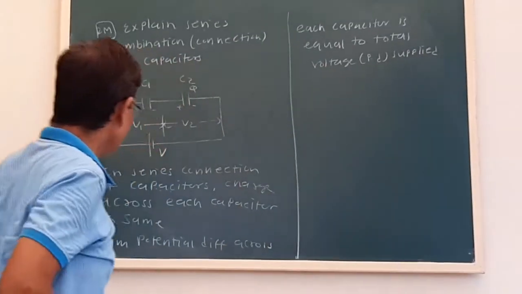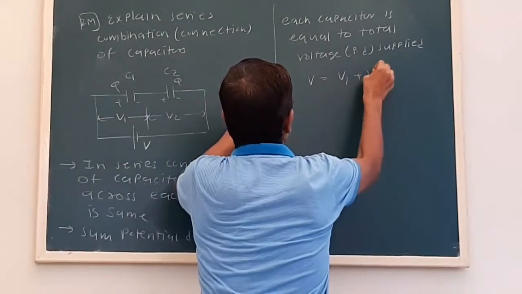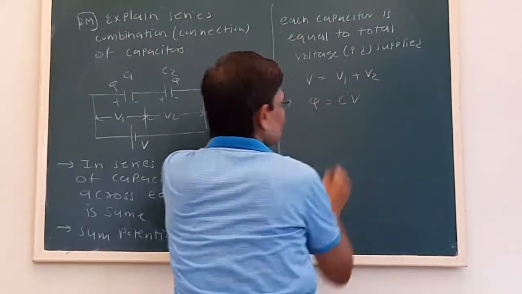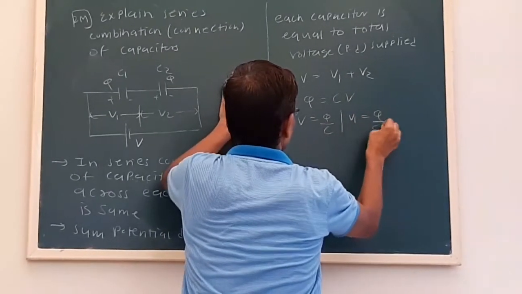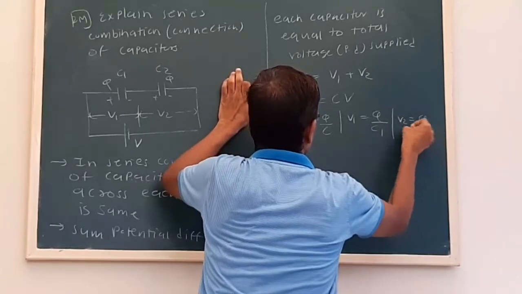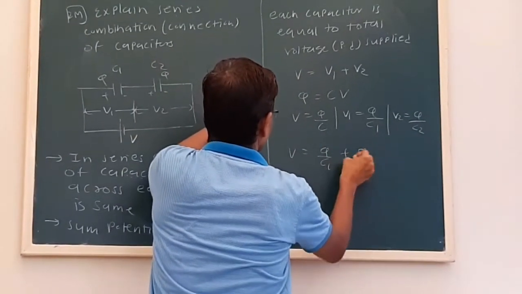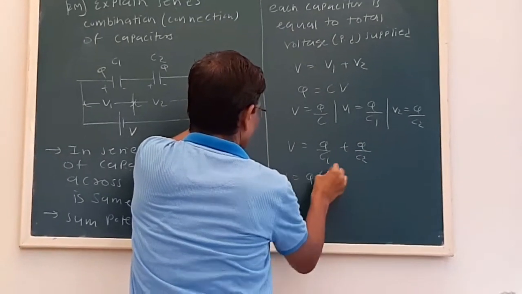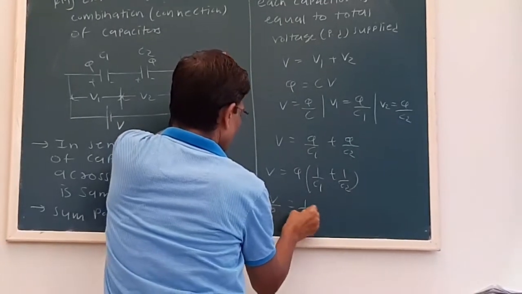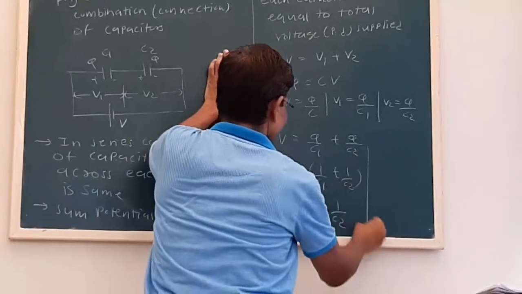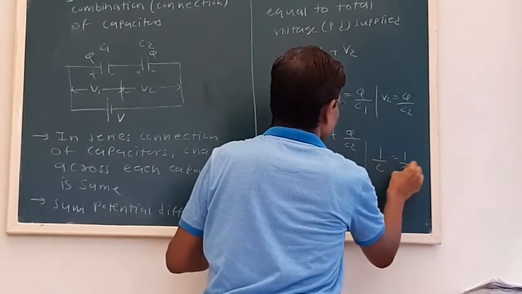So we can write V equal to V1 plus V2. Now we know the formula Q is equal to CV, so V is Q by C, and V1 will be Q upon C1. We can substitute here. Now V by Q is 1 upon C1. Now Q by V is C, so V by Q is 1 upon C.